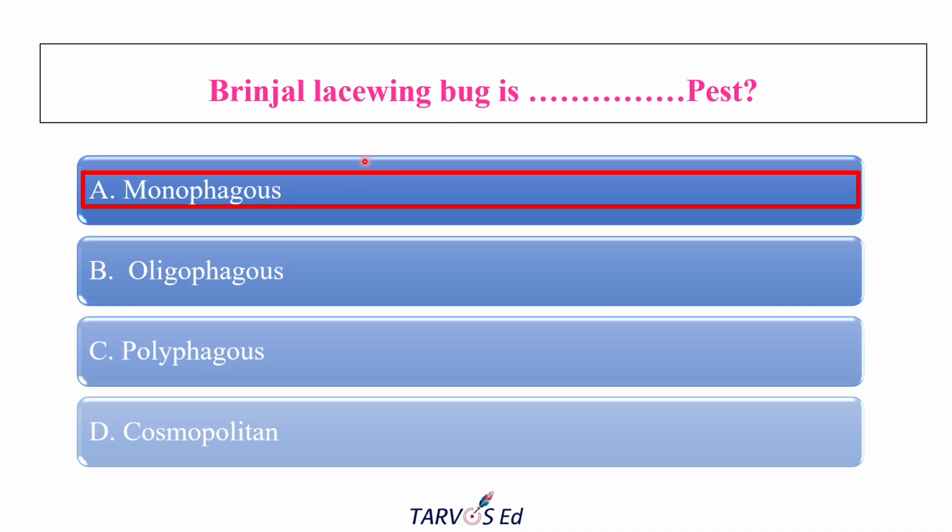So this bug exclusively feeds on brinjal or eggplant. That's why it is called monophagous. This is a frequently asked question. Why the others are wrong: oligophagous means depending on a few more hosts, but our species is not like that. Our insect pest is completely monophagous. The terms and their definitions we have already discussed.